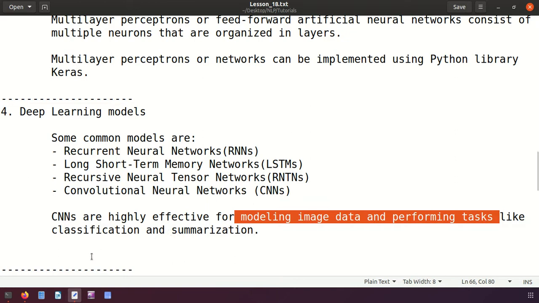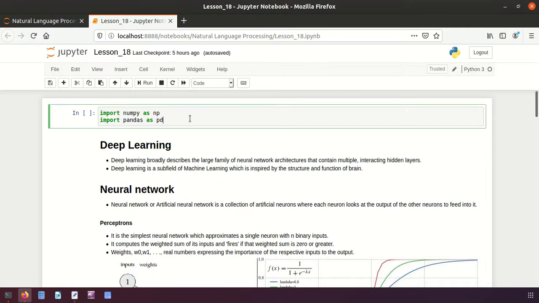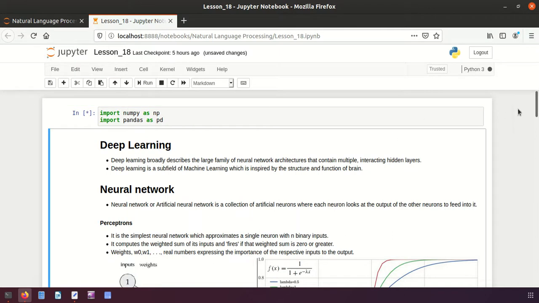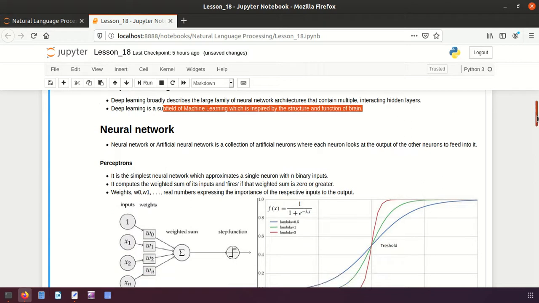Now let's start and see all these things practically, friends, then you can better understand. The first thing, I have to import these two libraries, NumPy and Pandas. I'm executing this part. Then we talked about deep learning, which describes the large family of neural network architectures that contain multiple interacting hidden layers. It means multiple neurons and multiple hidden layers, or a subfield of machine learning inspired by the structure and function of the human brain. The logic is taken from there.